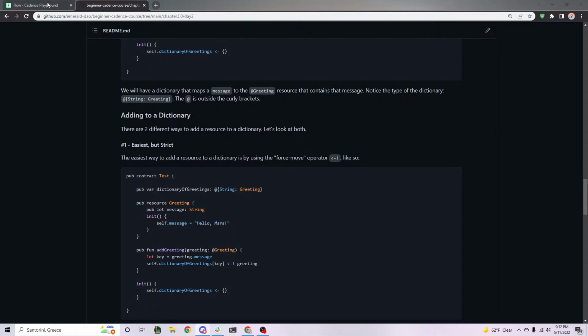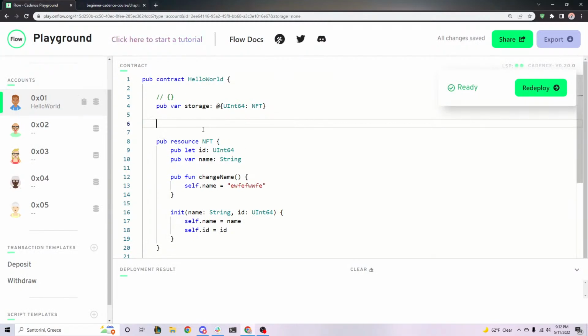Okay. So even though we were going fast, is everyone okay with the depositing and withdrawing with arrays? And if not, worst case, it is being recorded. Okay, cool. I'll try and slow down a little bit on the dictionary one because this also is going to be more complicated. All right, so we're now going to talk about how to deposit resources into dictionaries.